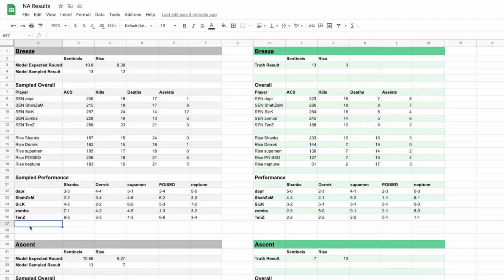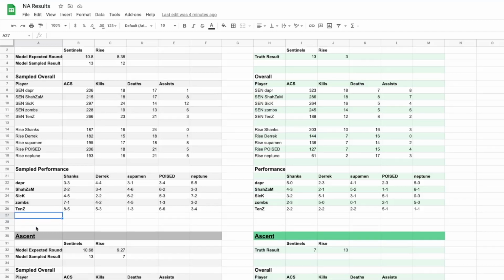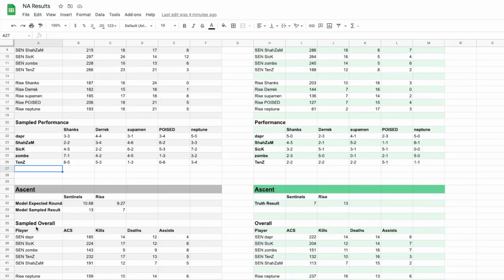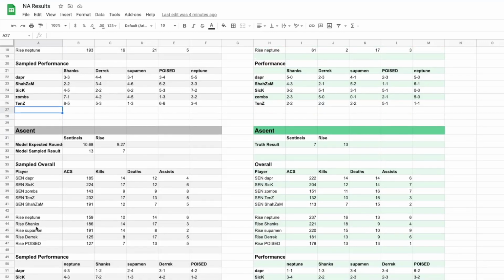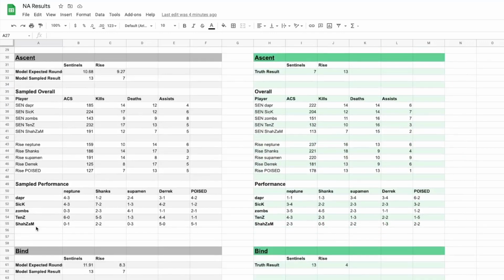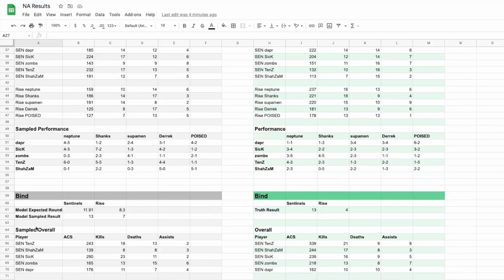So yeah, looking at these results from the model, we have a really close Breeze game that Sentinels ekes out, then a comfortable Sentinels win on Ascent, and since we have the true games that happened, I ran the model on all the games, even if the match would have concluded. So yeah, the model also predicts Sentinels pulls out a comfortable victory on Bind. As an overview, it looks like the model sampled Sick had a great series here.